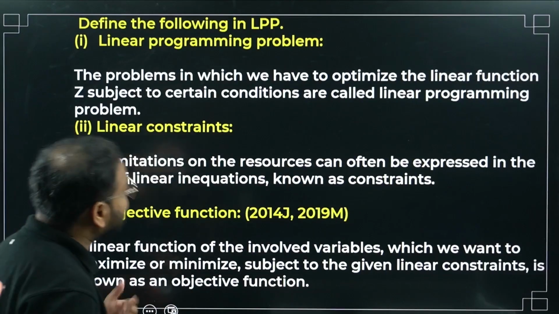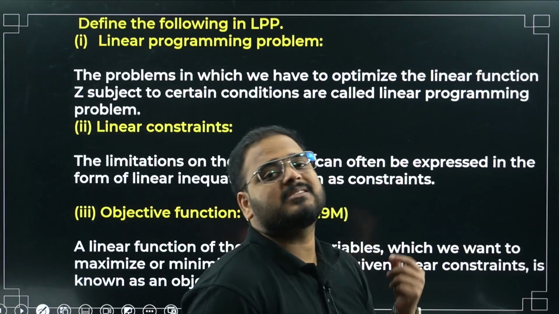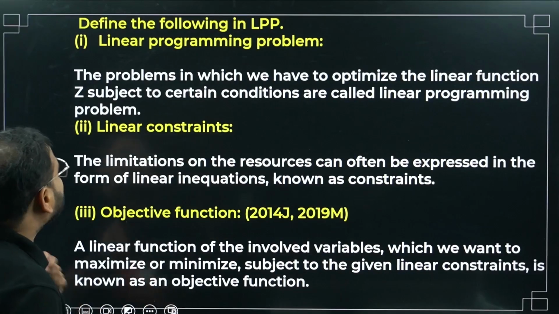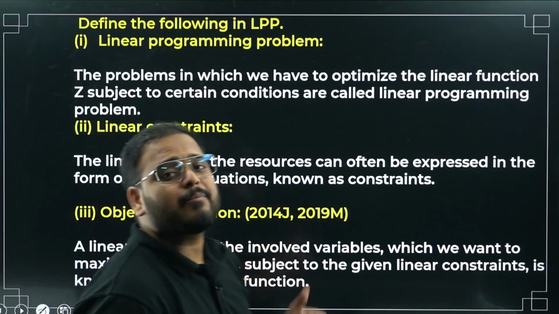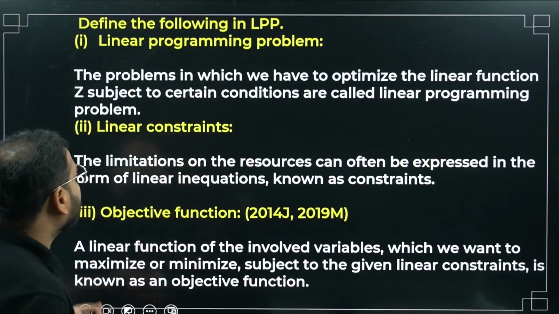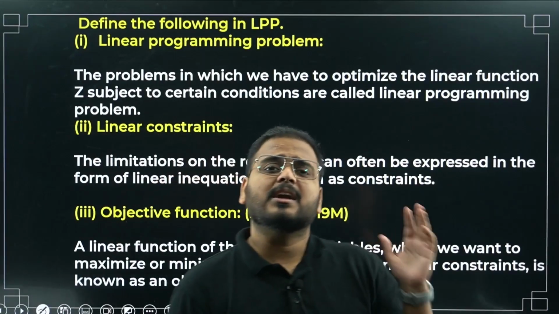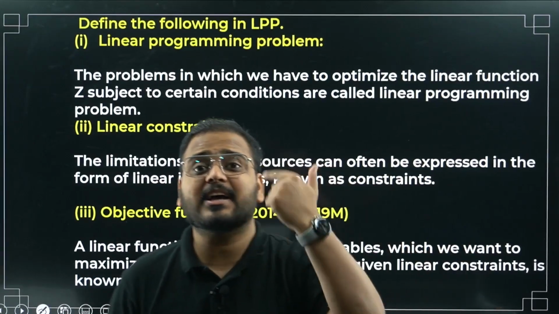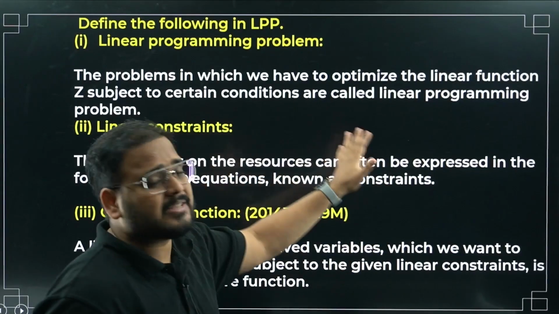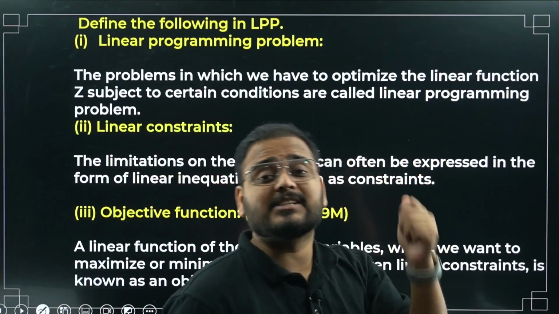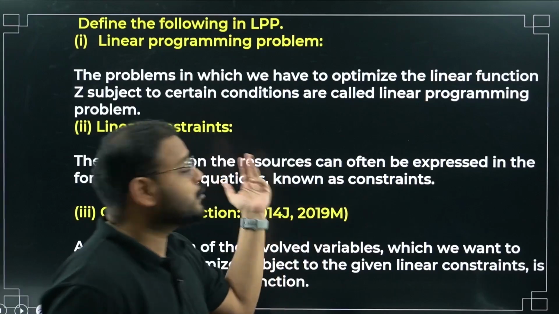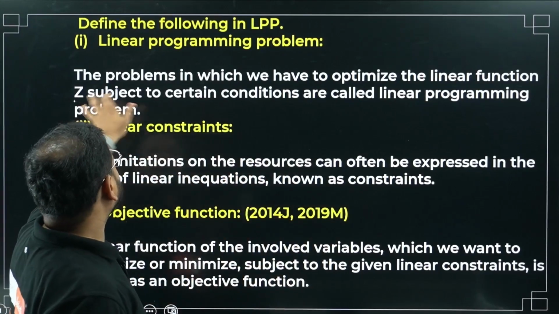Define the following in LPP. In linear programming, let's define some terms. First one, linear programming problem. What do we call this? The problem in which we have to optimize a linear function. Linear function means what, sir? It means x plus y, the power, the degree has to always be 1. Whenever we are asked to optimize, what's the meaning of optimize, sir? Either maximizing or minimizing. Whenever we are asked to do that, this function is called z.